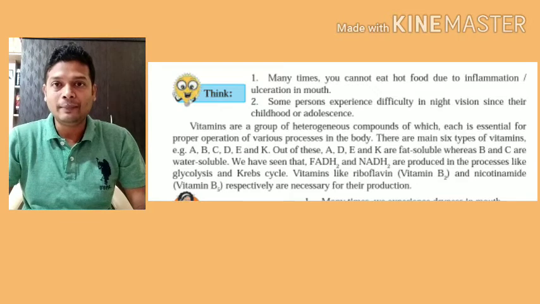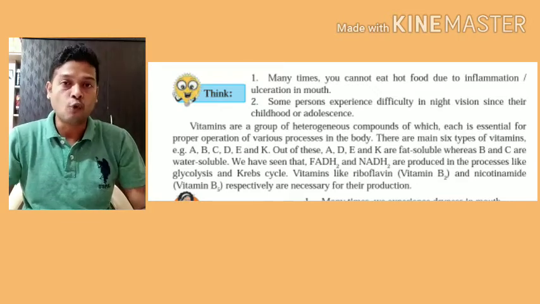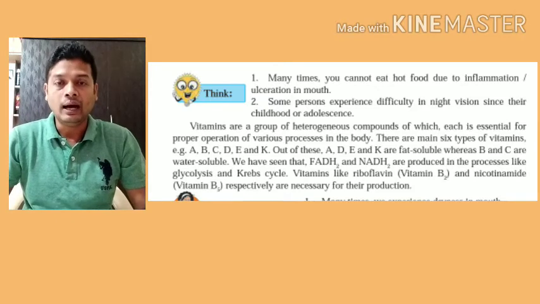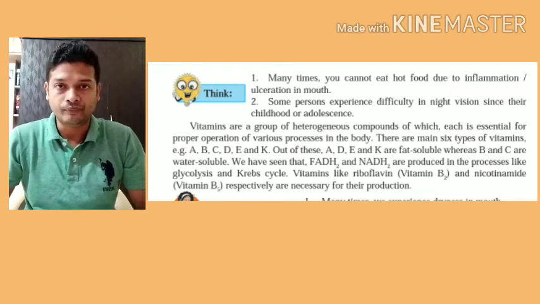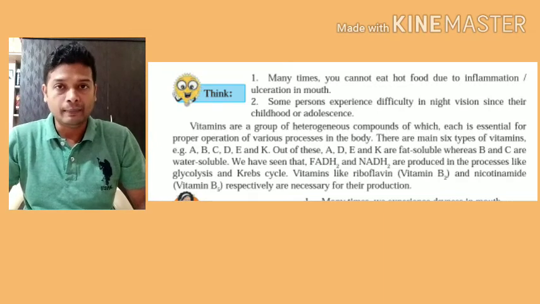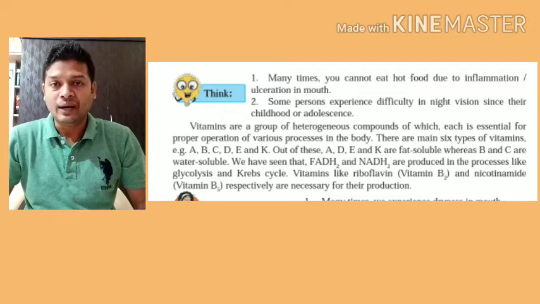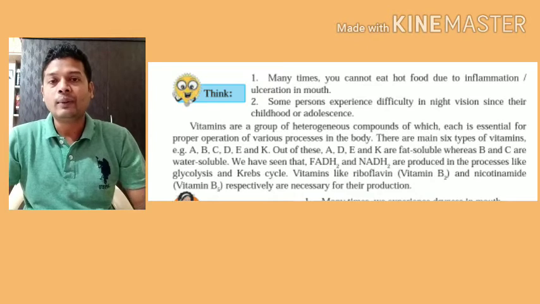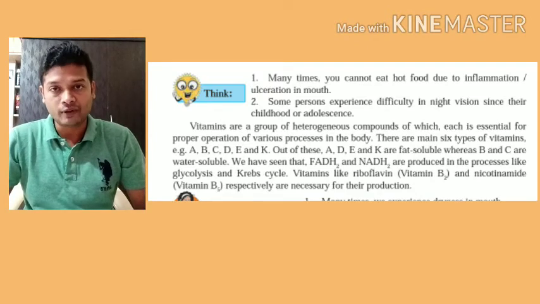Out of that, vitamin B and vitamin C are water soluble, and vitamin A, D, E and K are fat soluble, meaning they get dissolved in the fats, and water soluble means they can be dissolved in the water. So this can be asked for your exam, either for odd one out or maybe for correlation. So fat soluble vitamins are vitamin A, D, E and K, and water soluble vitamins are vitamin B and vitamin C.